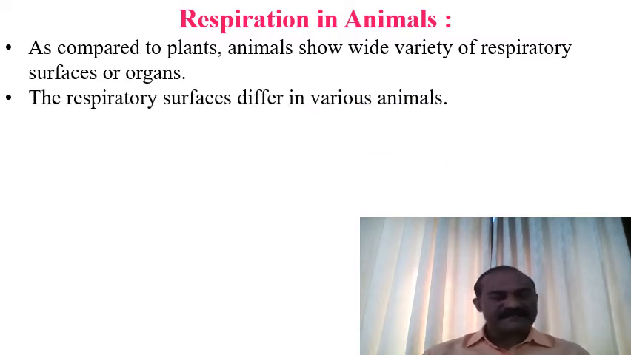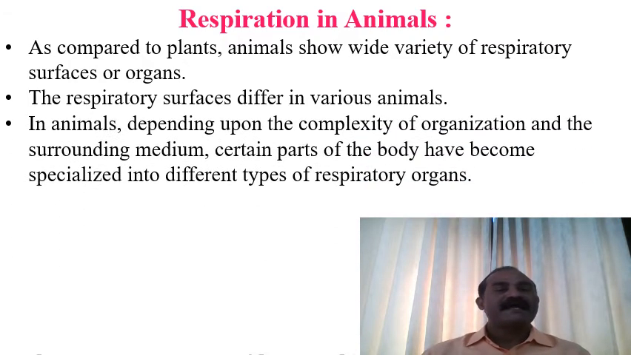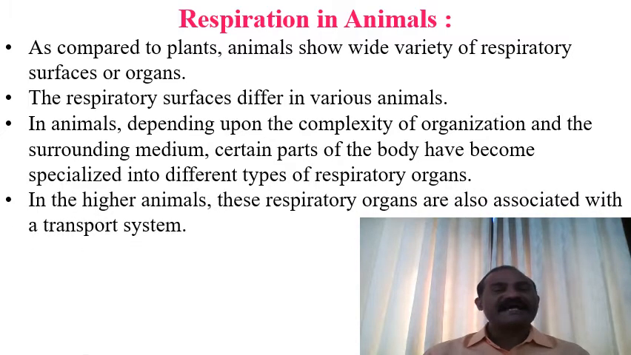Now the respiratory surfaces in animals differ in different varieties. In animals, depending upon the complexity of organization and the surrounding medium, certain parts of the body have become specialized for exchange of gases, and they form different types of respiratory organs. In higher animals, these respiratory organs are also associated with a transport system like the blood vascular system or circulatory system.